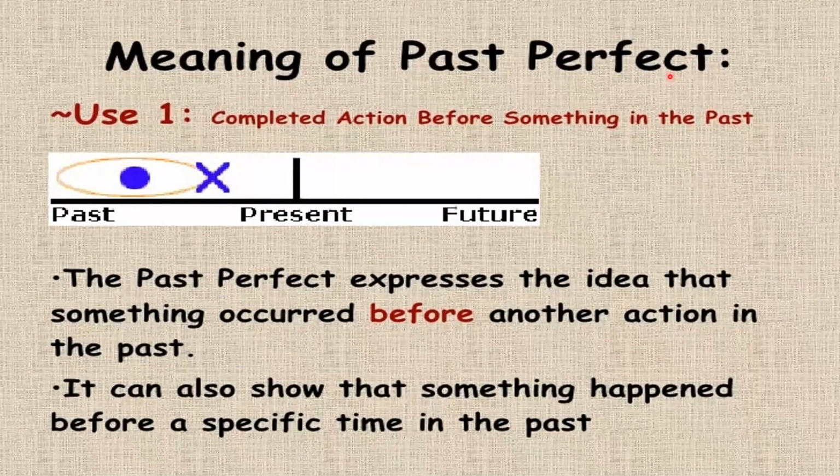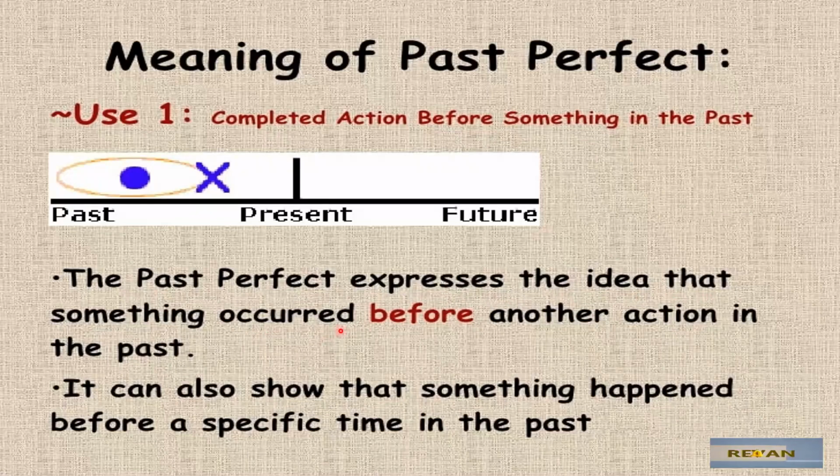The meaning of the past perfect. The use number 1 is for completed actions before something in the past. Just think of something in the past that you did and it's already completed. But there is something else in the past that had not been completed. So the past perfect expresses the idea that something occurred before another action in the past.